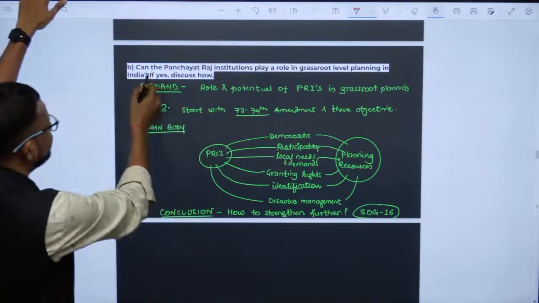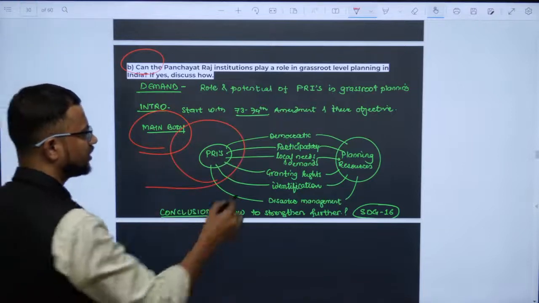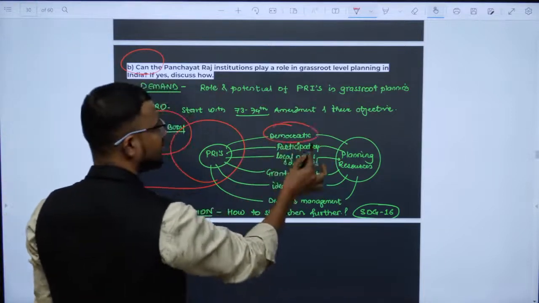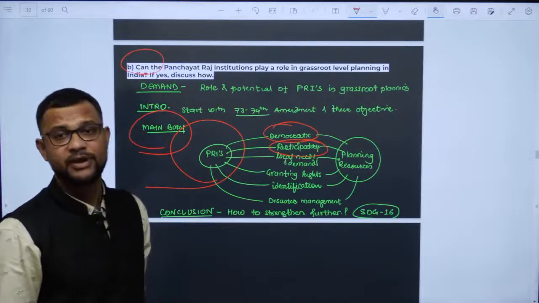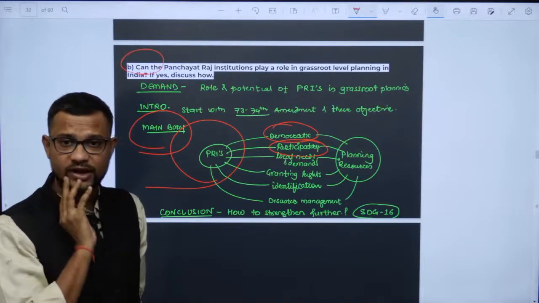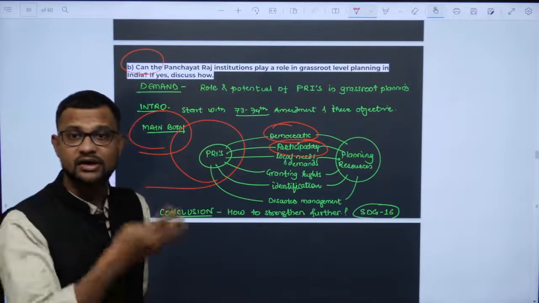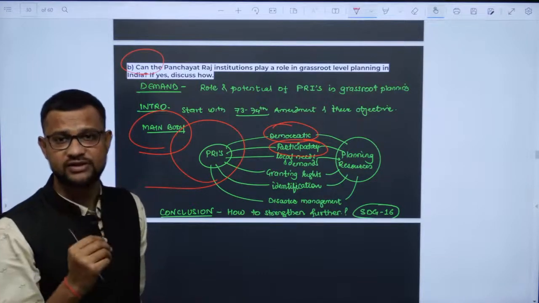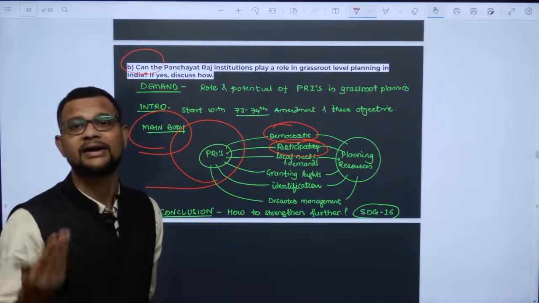So can they perform? Yes. How do they perform? Write it over there. Like PRIs are more democratic and participatory, they bring out more participation of society, they identify the beneficiaries, and they avoid repetitive or double beneficiaries. They know the local resources as well and they can plan well also.